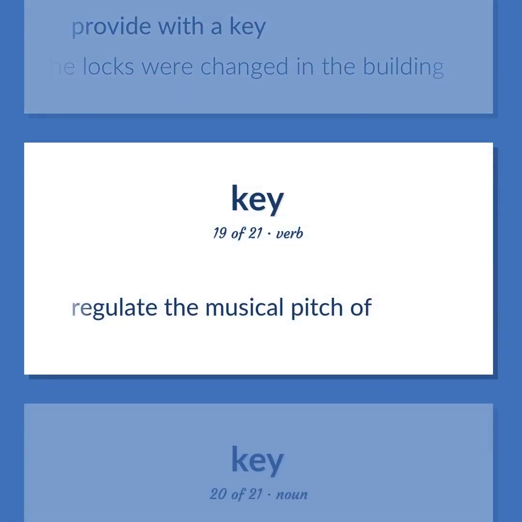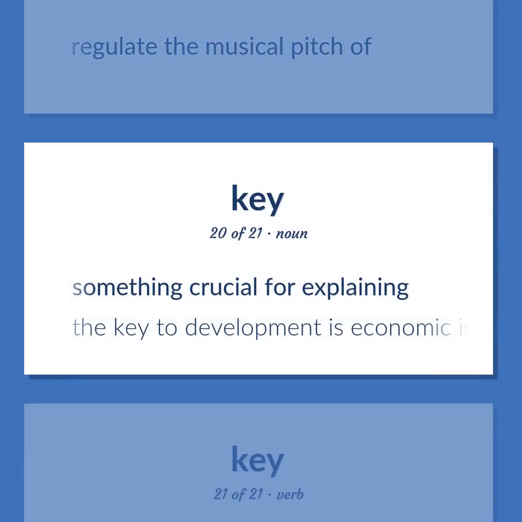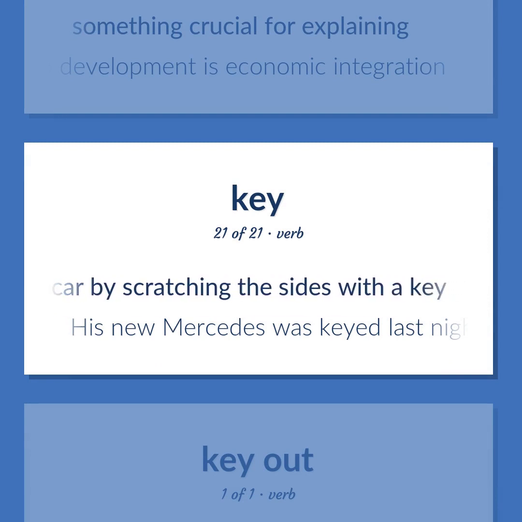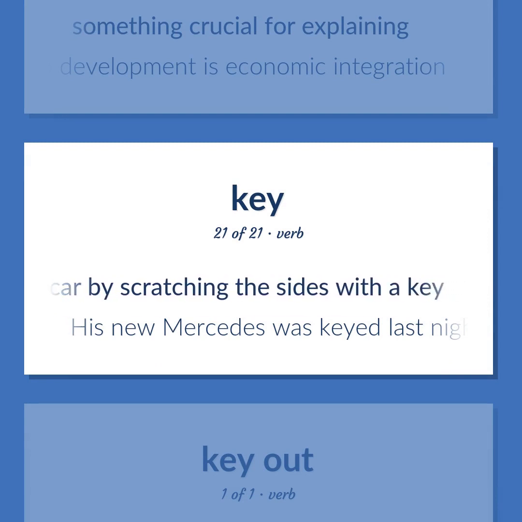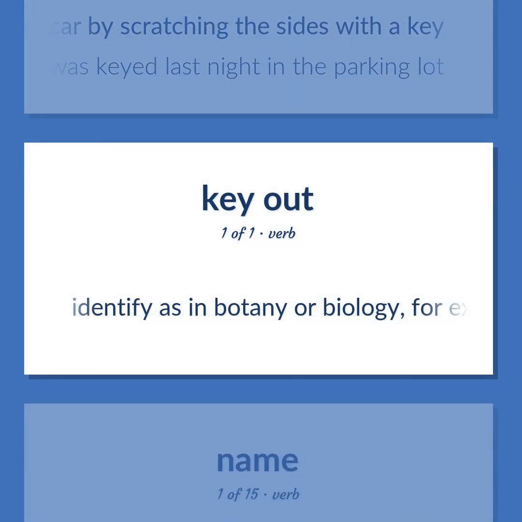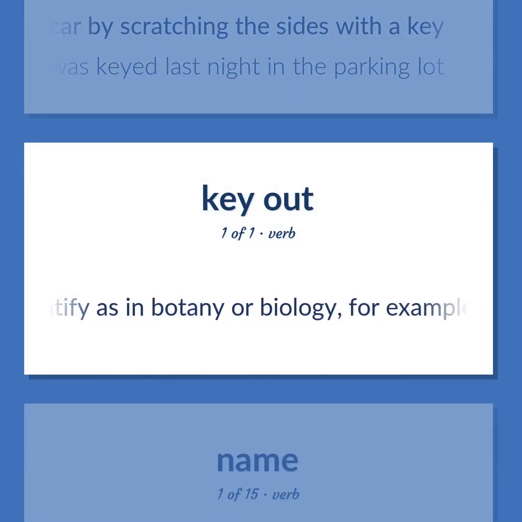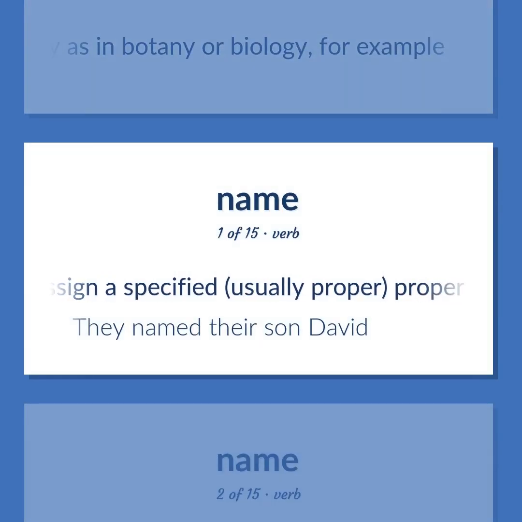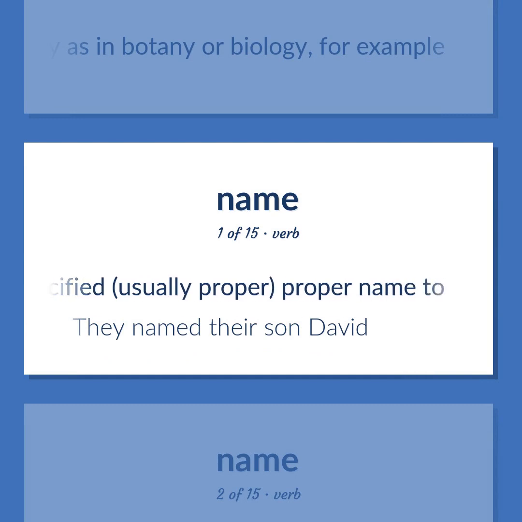Regulate the musical pitch of. Something crucial for explaining. The key to development is economic integration. Vandalize a car by scratching the sides with a key. His new Mercedes was keyed last night in the parking lot. Identify as in botany or biology, for example. Assign a specified, usually proper name to. They named their son David.